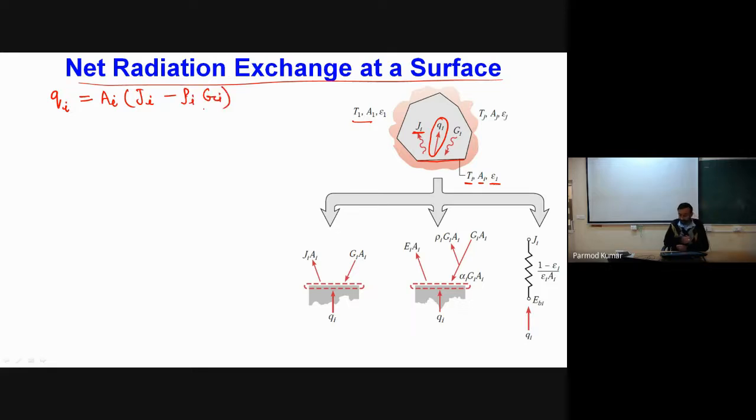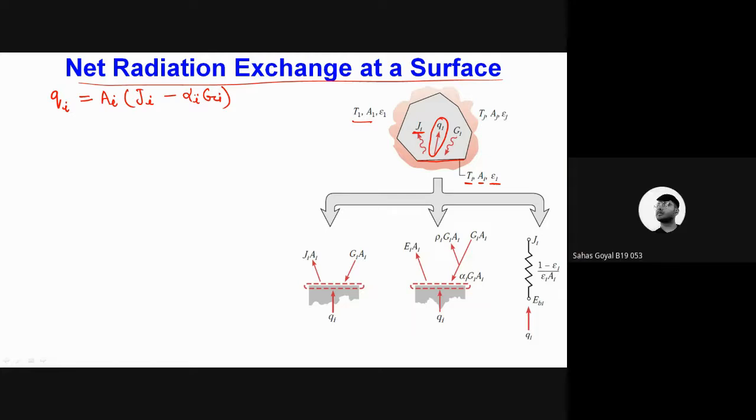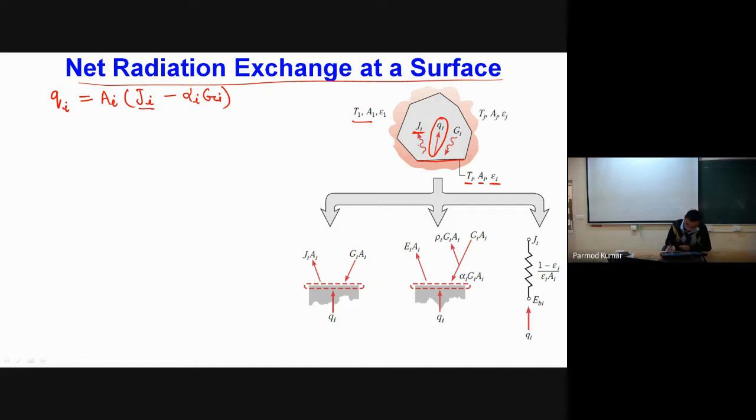Have I written it correctly? Sorry, not rho i, I have to write alpha i into Gi. Is it correct? Yes, sir. So Ji represents total energy leaving, and alpha i into Gi represents the energy absorbed by this surface.